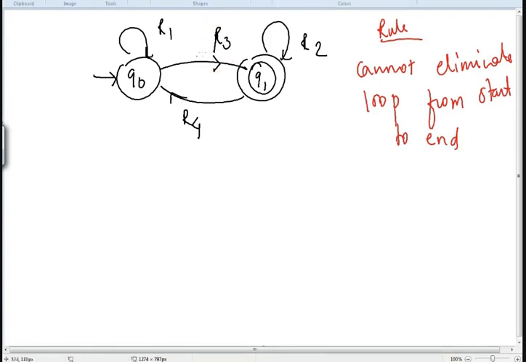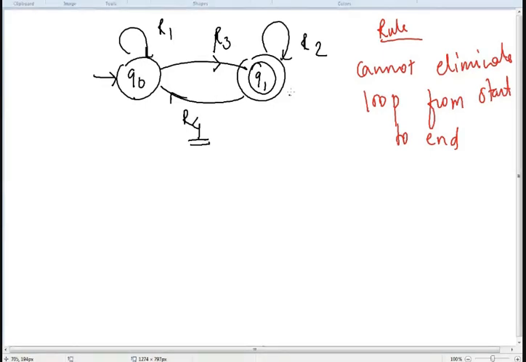Now then, how to eliminate the loop? In this case I can eliminate the R4 loop. I have to eliminate R4. When I eliminate R4, I can take the effect of the loop on either the Q0 state or the Q1 state. I repeat my sentence.